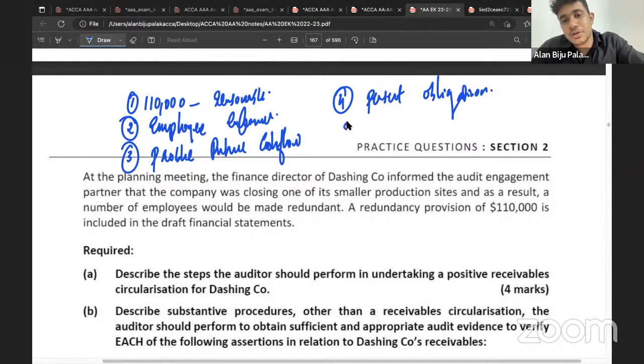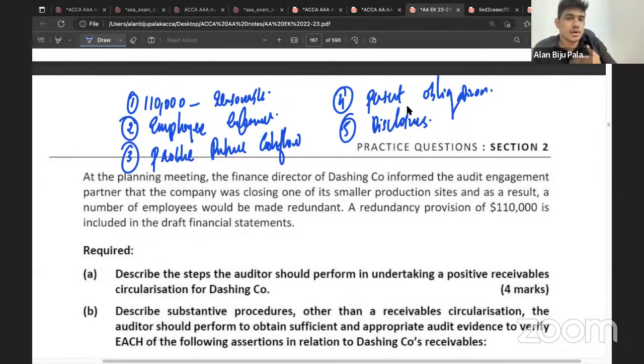exactly, you need to know whether adequate disclosures are provided, right? These are the main things you need to know. So you need to know whether the provision is reasonable. You need to know whether the employees have been informed. You need to know whether there is a probable future cash outflow related to the provision. You need to know whether there is a present obligation. You need to know whether there are adequate disclosures in the financial statements also.